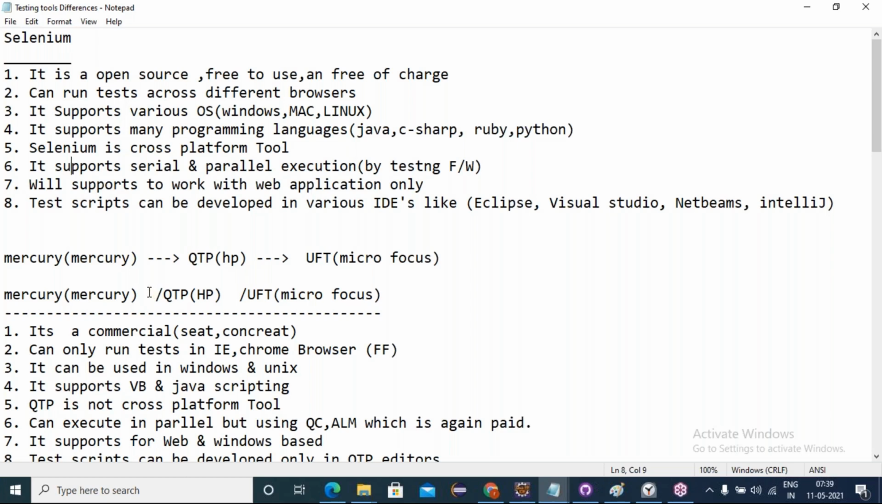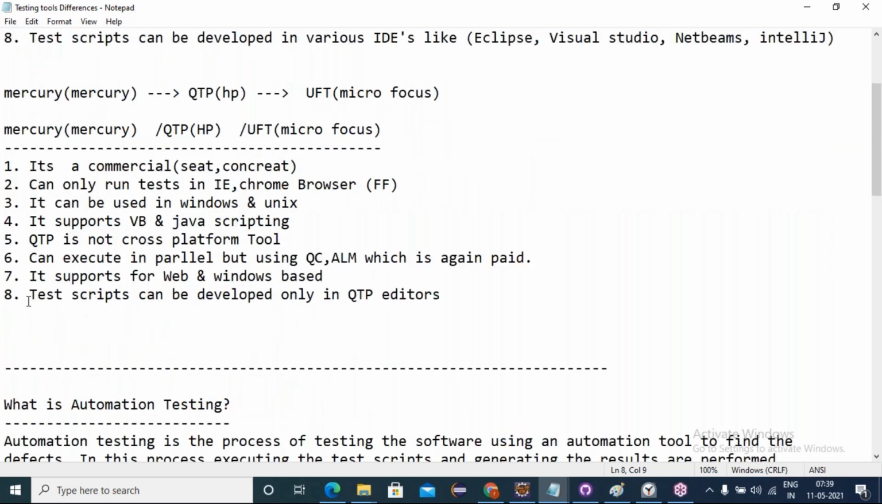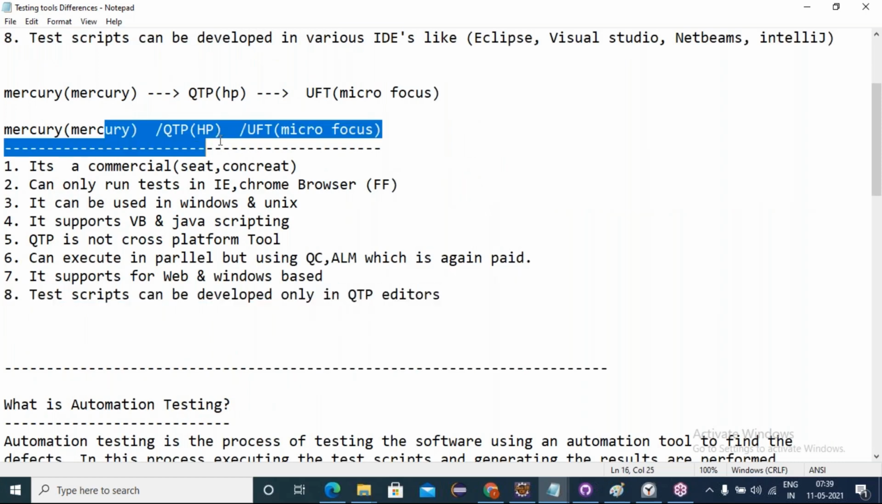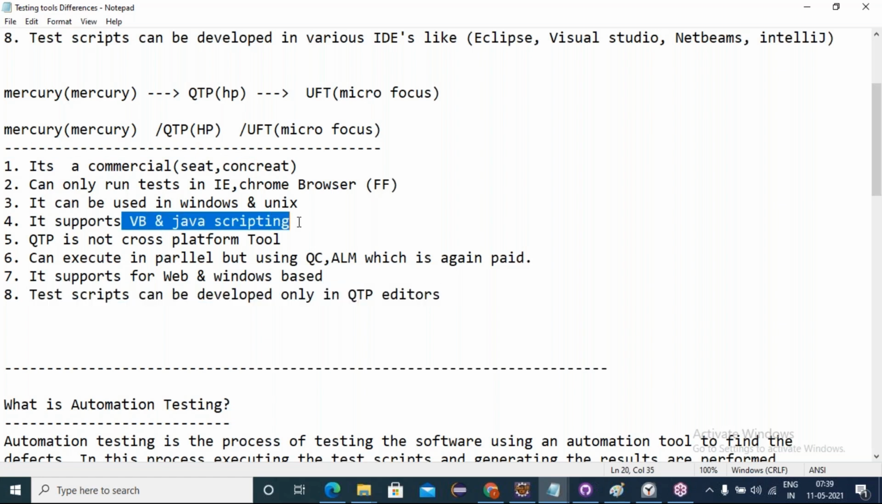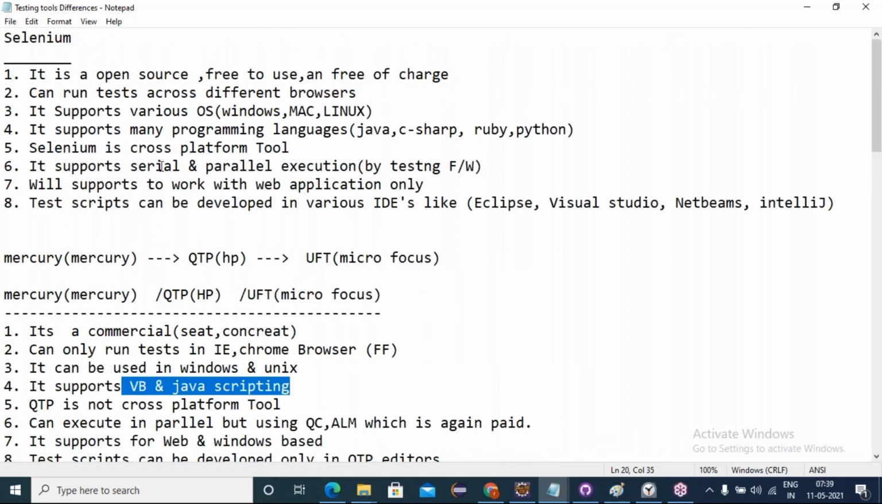Now, coming to the last point: yes, tester scripts can be developed only in QTP editors. Once you purchase the QTP software, you get dedicated components like the QTP editor, and in that we develop our automation scripts using language bindings. Selenium is an open source free tool, so we have to download it, integrate it, and make use of it separately.